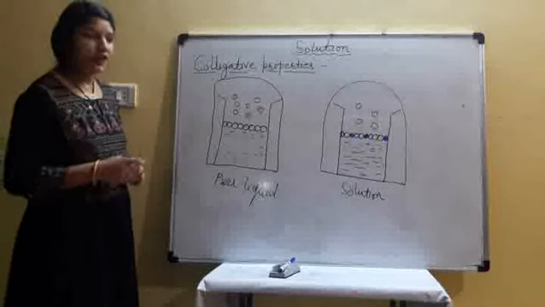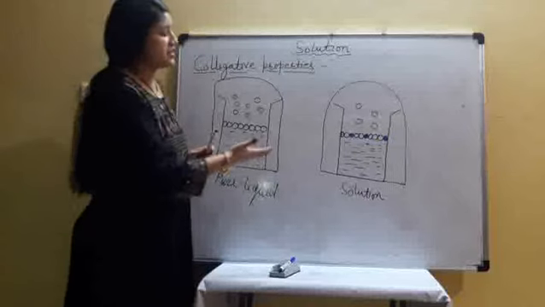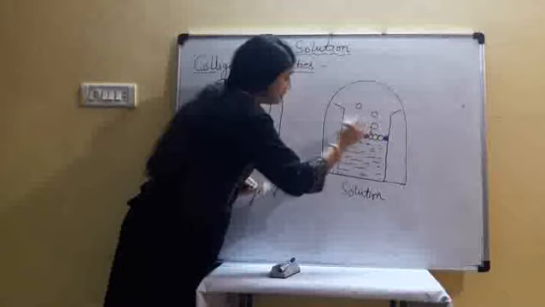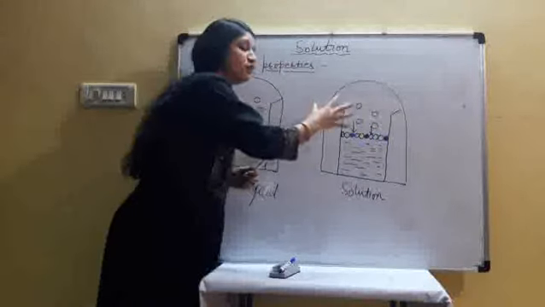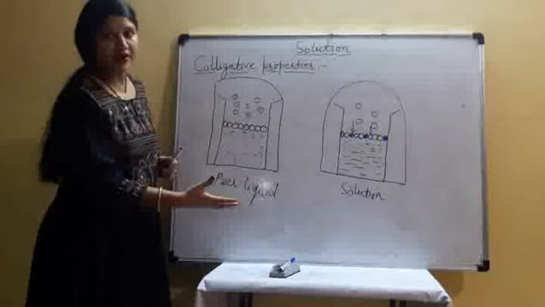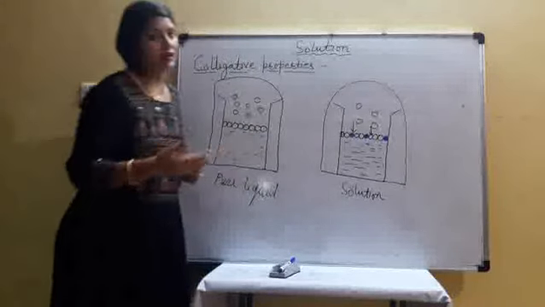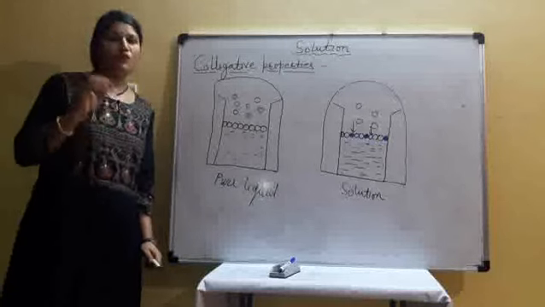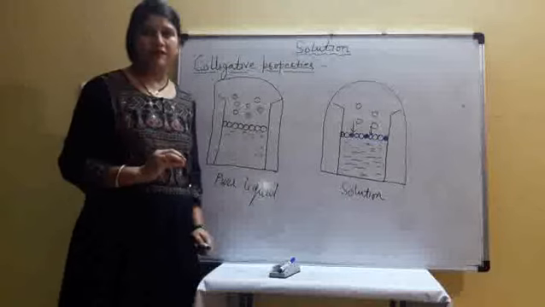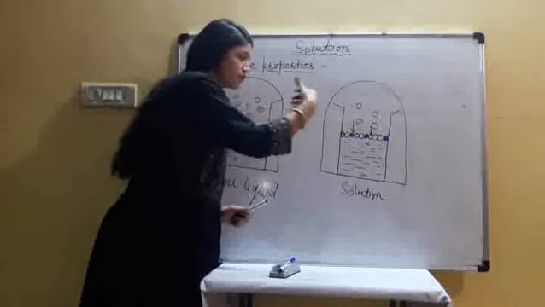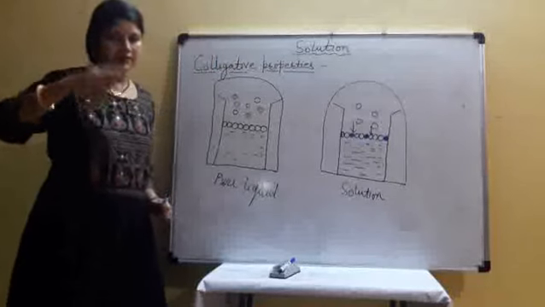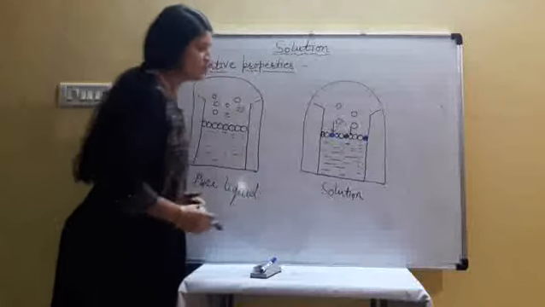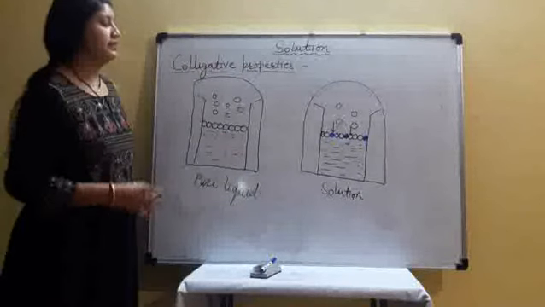What is vapor pressure? We already discussed. Vapor pressure is the pressure exerted by vapors on the surface of the liquid. When a smaller number of solvent molecules convert to the vapor phase, the pressure also decreases. So when we add a non-volatile solute to the pure liquid, the vapor pressure of that liquid decreases.